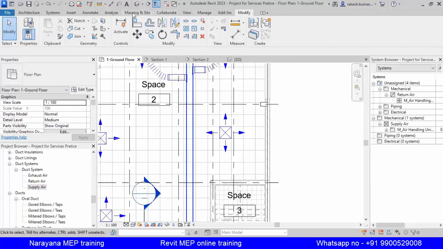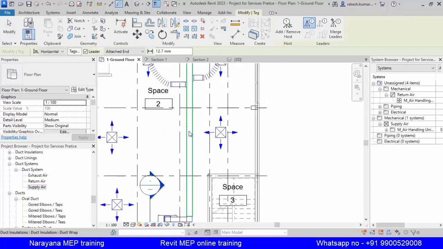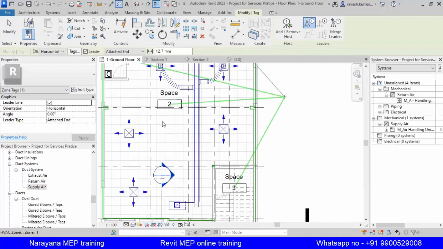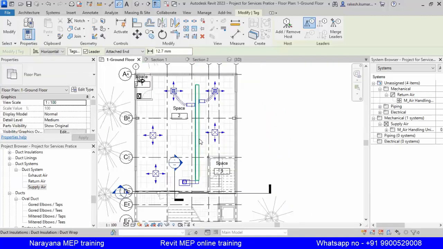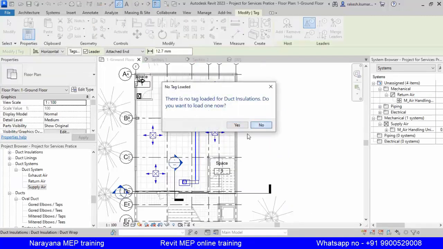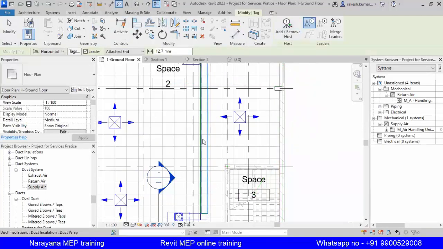Now tagging, go to the annotate tab. Here the option is there, tag by category. Shortcut is TG.